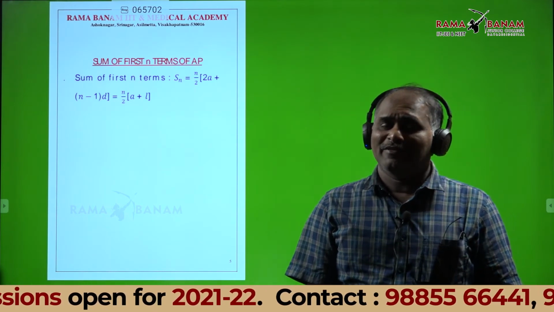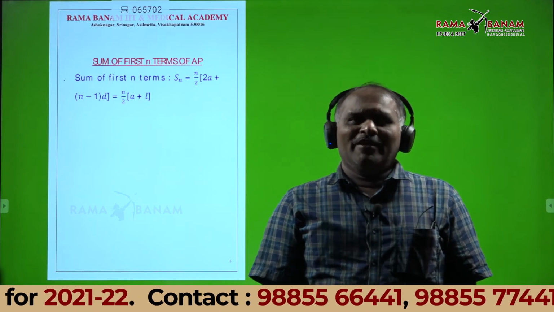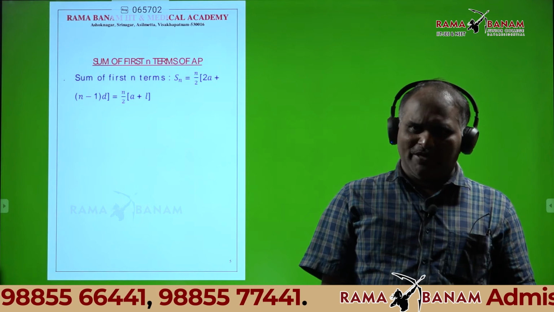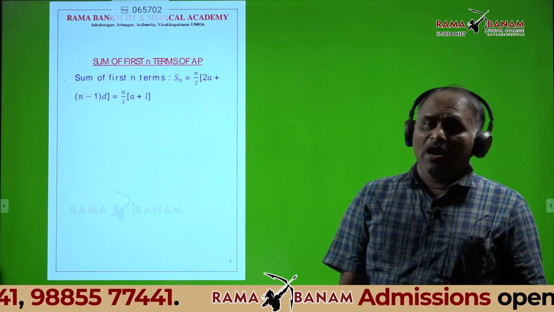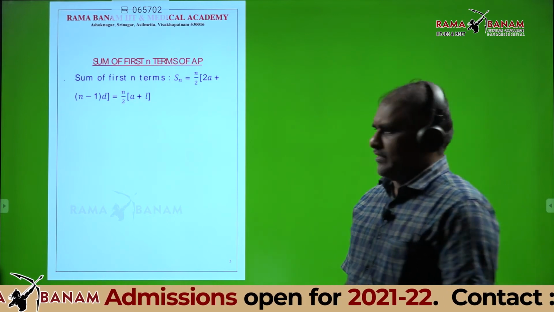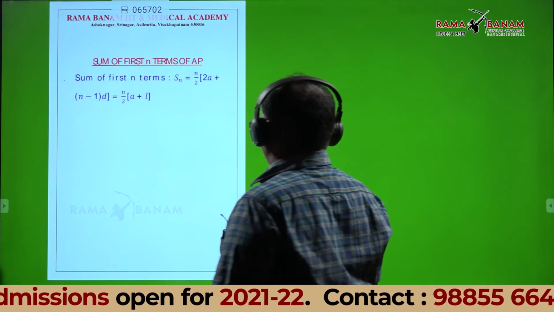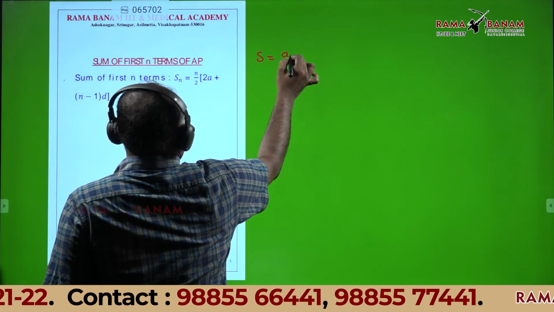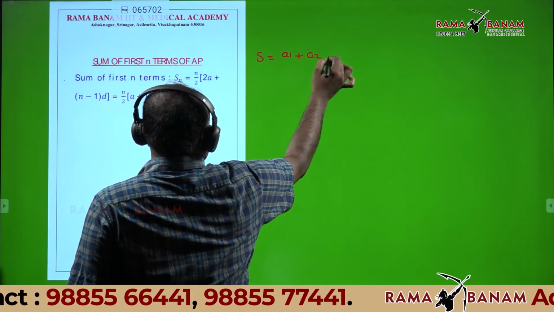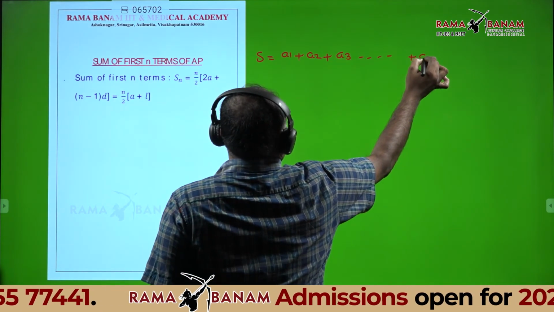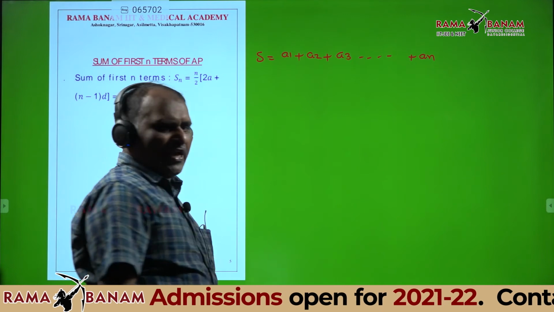Anyone? n by 2 into 2a plus n minus 1 into d. How to get this one, I can explain. Just listen. What is the sum of n terms? Let S is equal to a1 plus a2 plus a3 etc. The last term is called an.